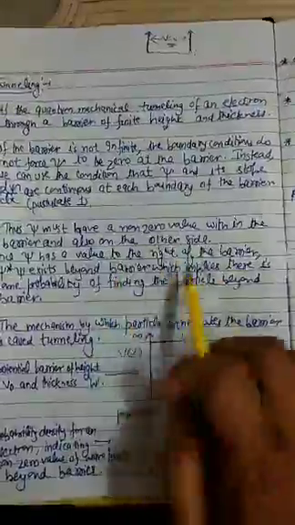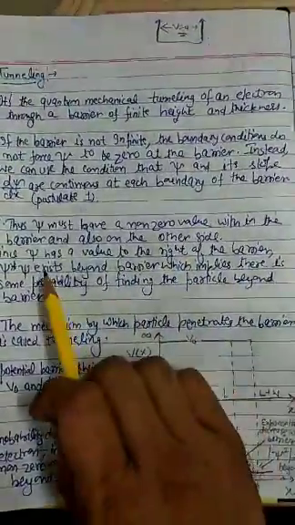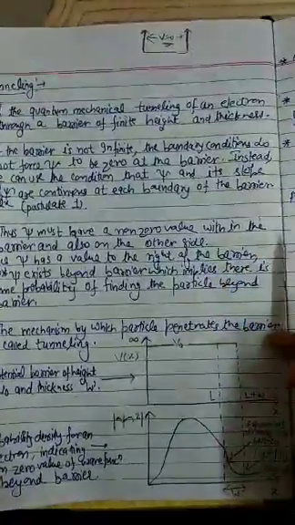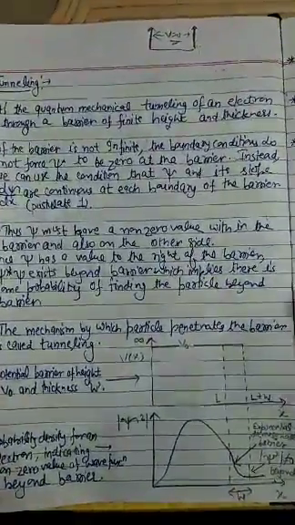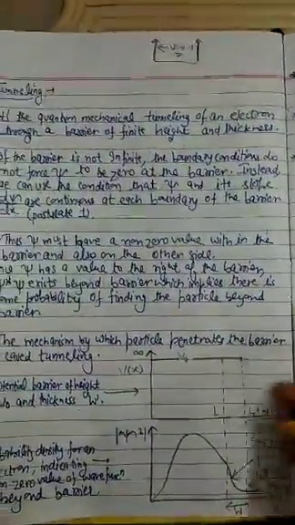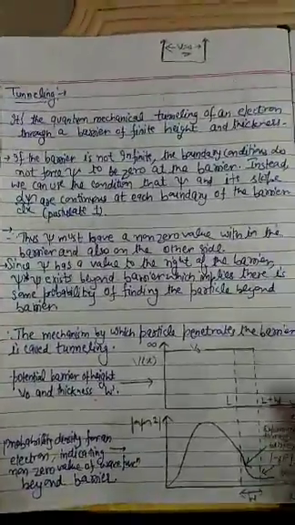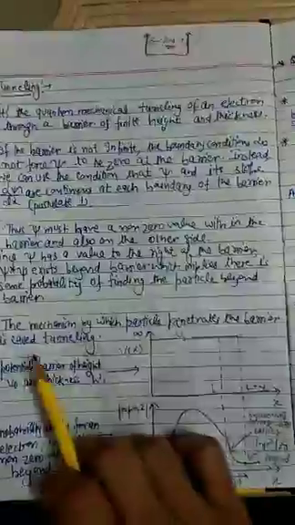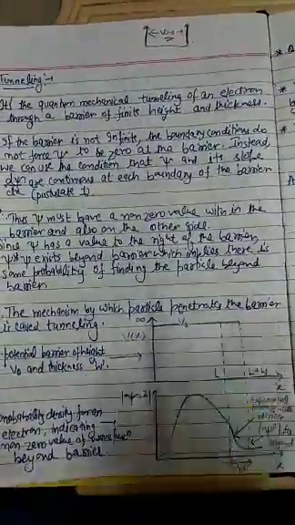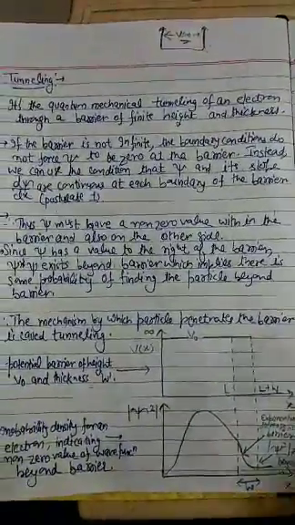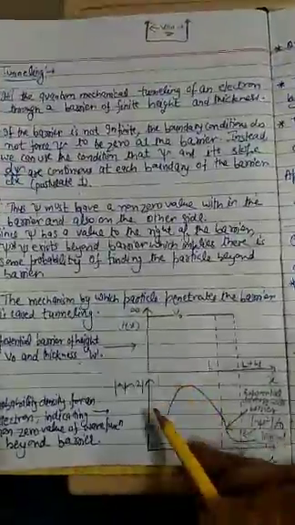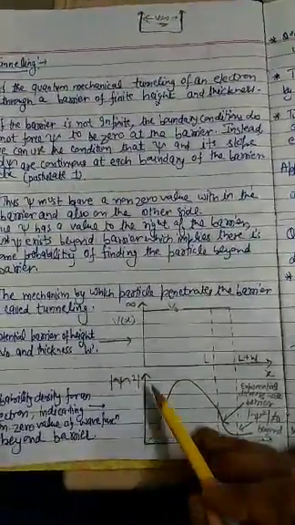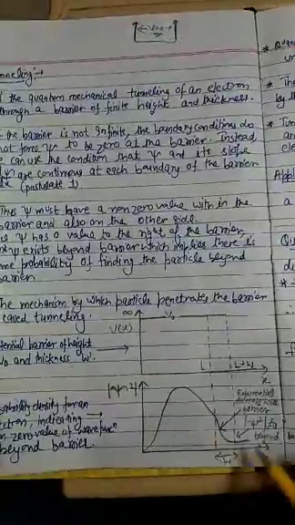Because psi exists on the right side of the barrier, psi as well as its conjugate both exist beyond the barrier, which implies that there must be some probability of finding the particle beyond the barrier, which is of quite interest. So what is tunneling? It is the mechanism by which a particle penetrates the barrier. This is a barrier of height V0 and thickness w. This represents psi square, psi multiplied by its conjugate, along the direction x.